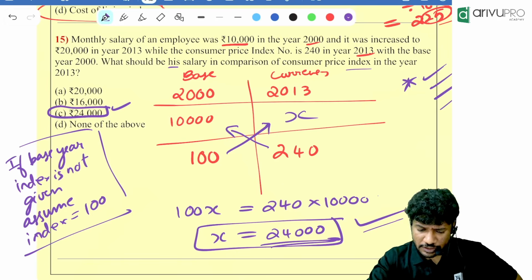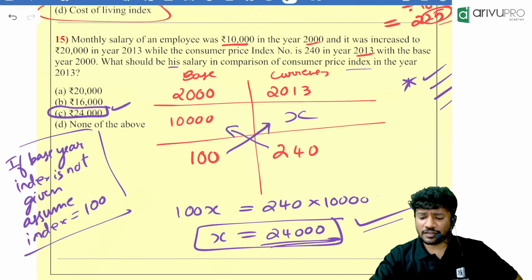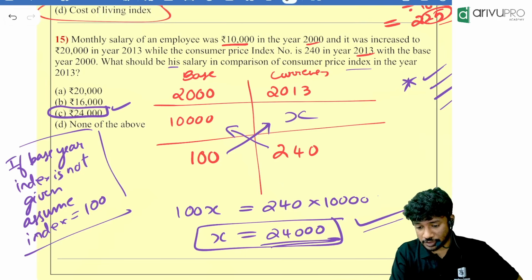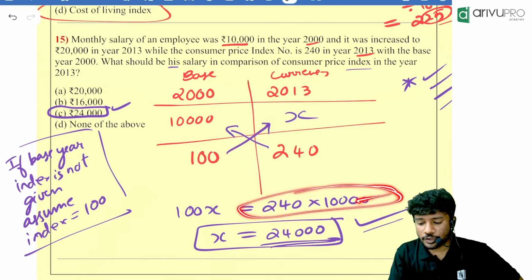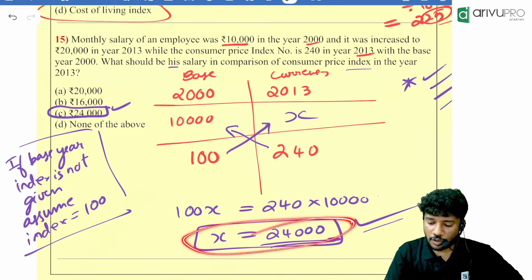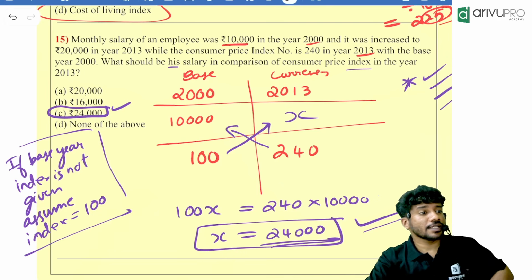Now, after that, what is given? We need to find the real salary we should have paid that person. Exact salary, how much we should have paid that person, is the question. So 100 into X will be equal to 240 into 10,000. X is equal to how much, people? 24,000.